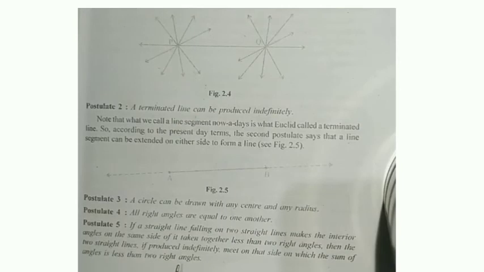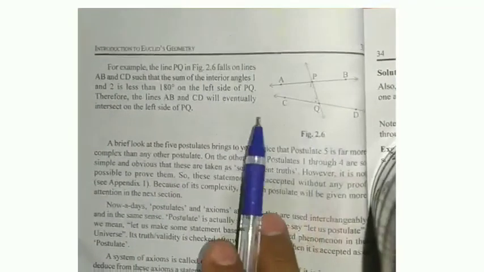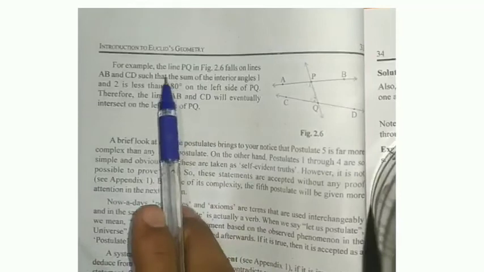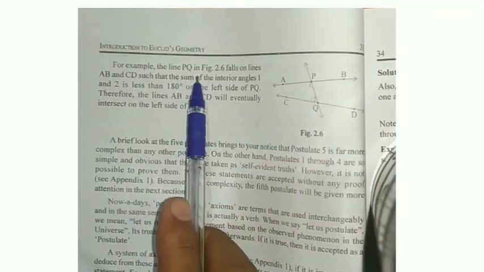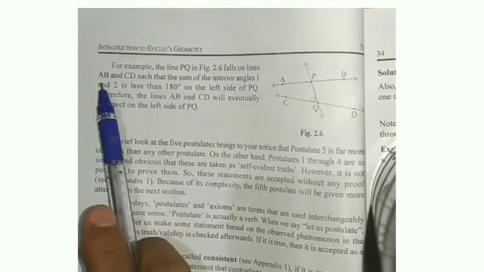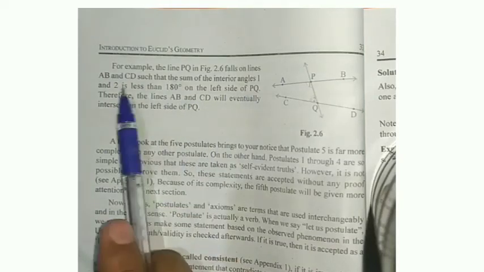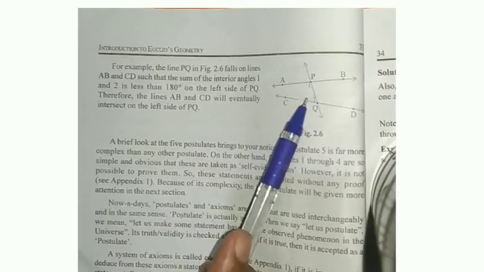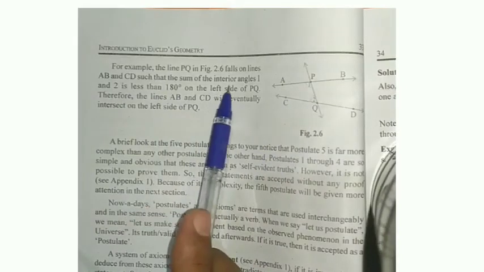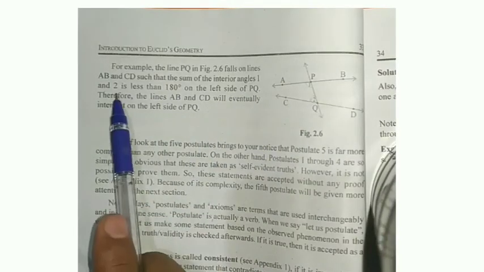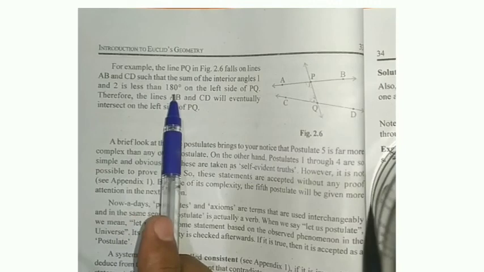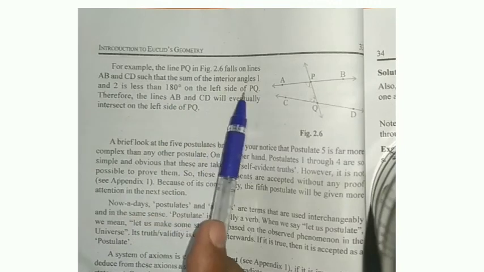For this they gave one example on page number 33. The line PQ in the figure falls on the lines AB and CD such that the sum of interior angles 1 and 2, here inside 1 and 2, is less than 180 degrees on the left side of PQ.